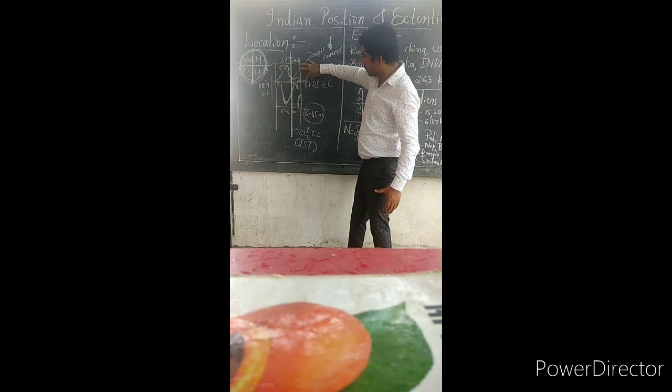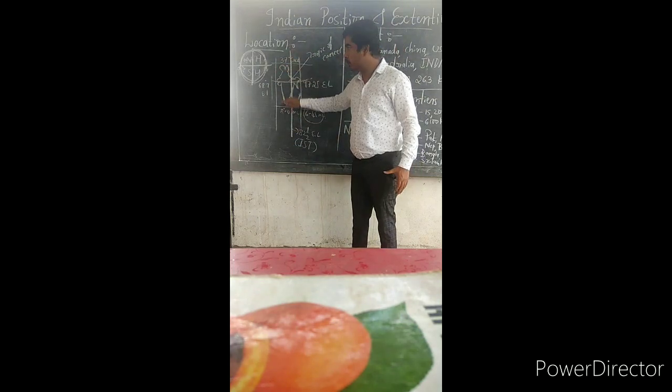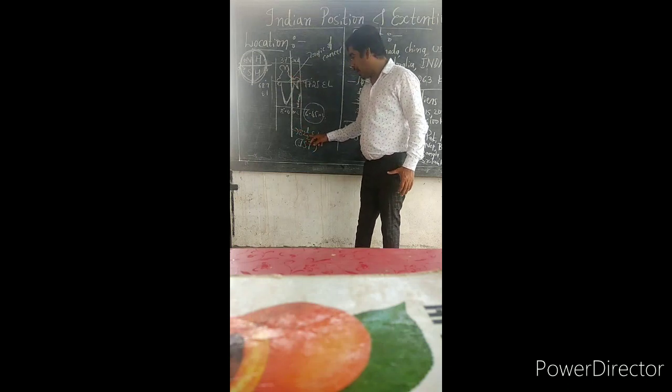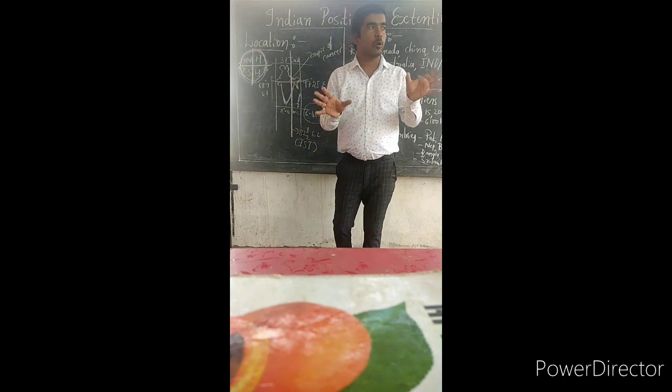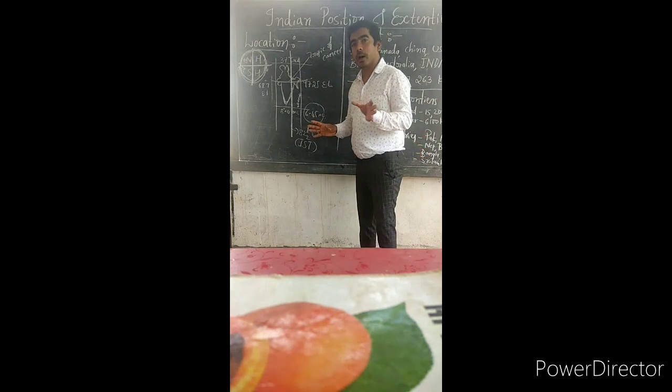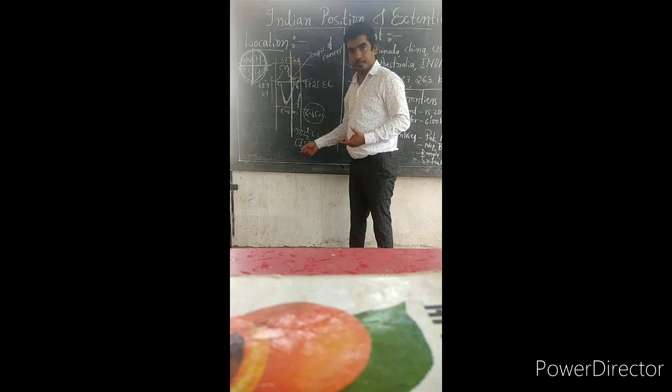Can you see this line here? This line is known as 82.5 east longitude. It is one of the important longitudes which passes through India. And Indian time is based on this line.